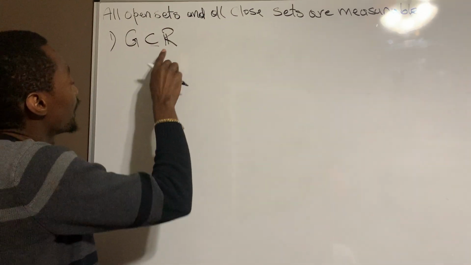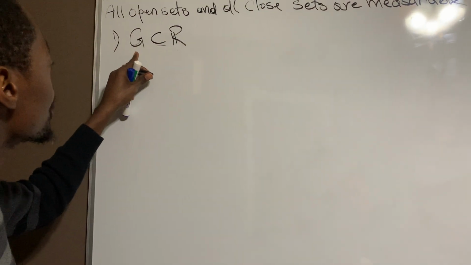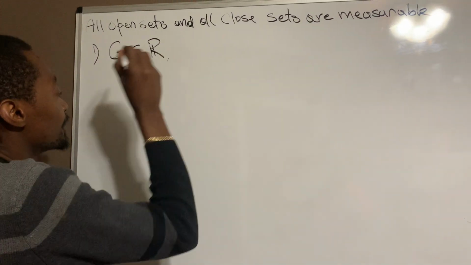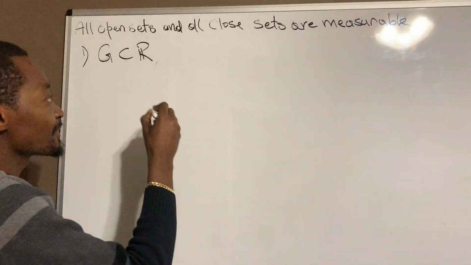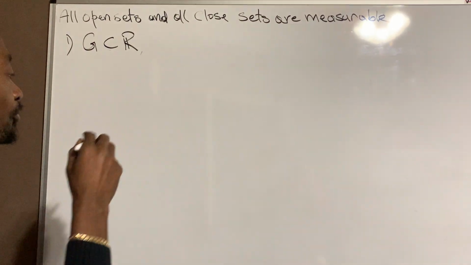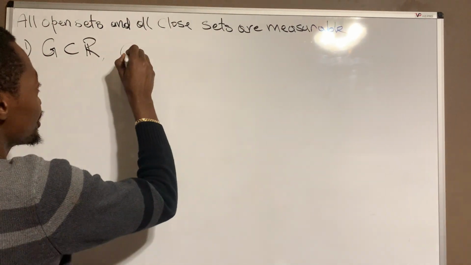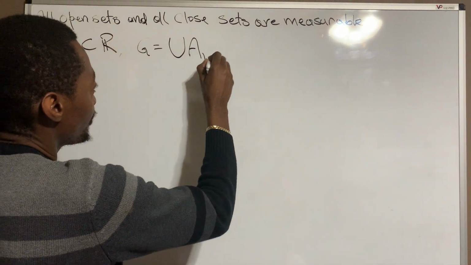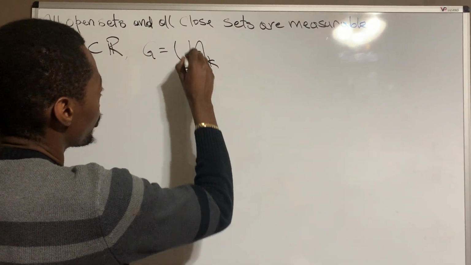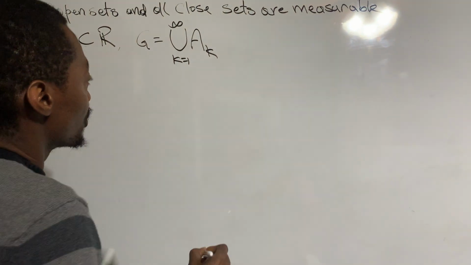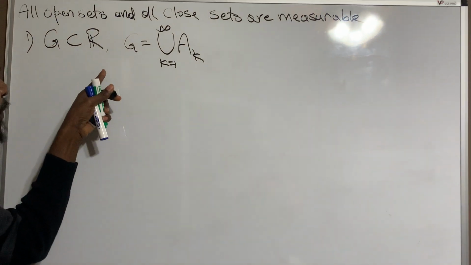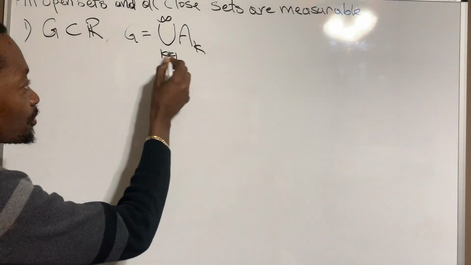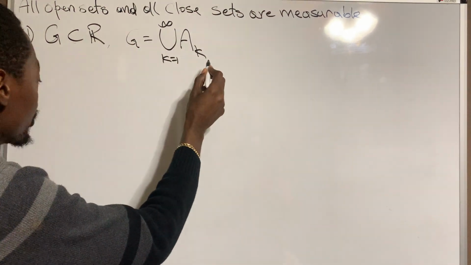Okay, so if G is a subset of R, G can be rewritten as a countable union of open sets. So we can have G equals the union of A_k with k starting from 1 to infinity. All those A_k are subsets of G, and this union is disjoint. So every open set can be written like that. That's the first part of the proof we will show.